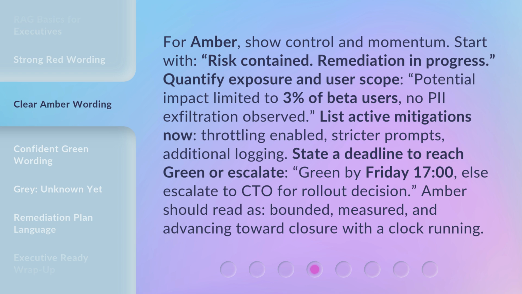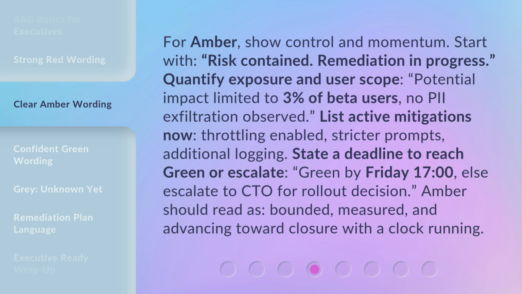For amber, show control and momentum. Start with risk contained, remediation in progress. Quantify exposure and user scope. Potential impact limited to 3% of beta users. No PII exfiltration observed. List active mitigations now.